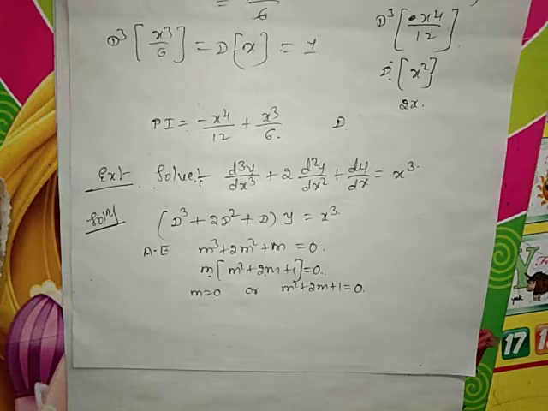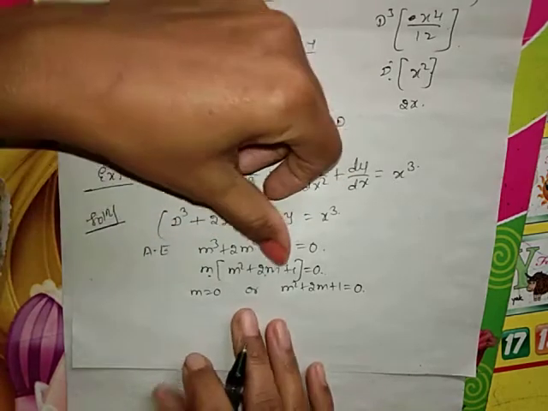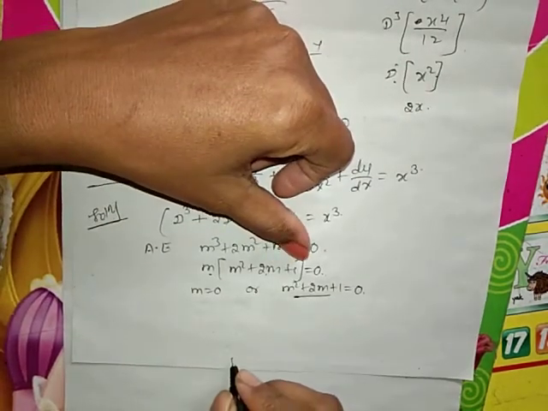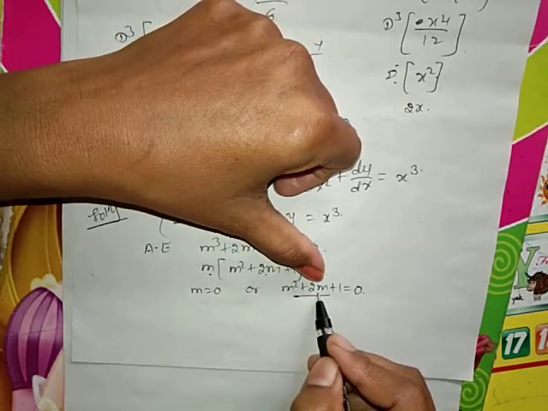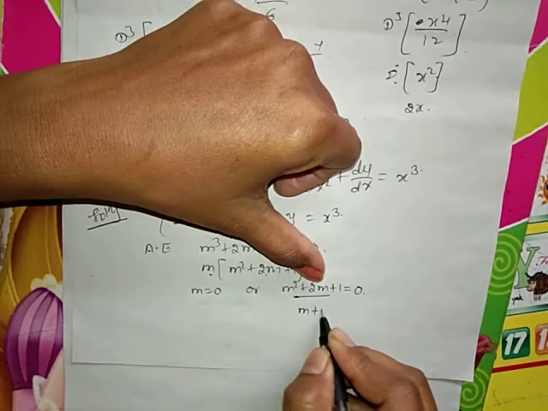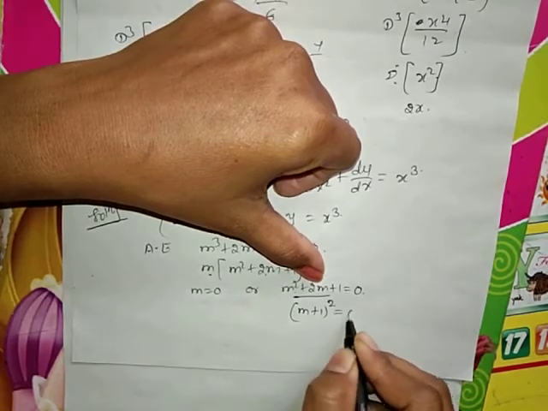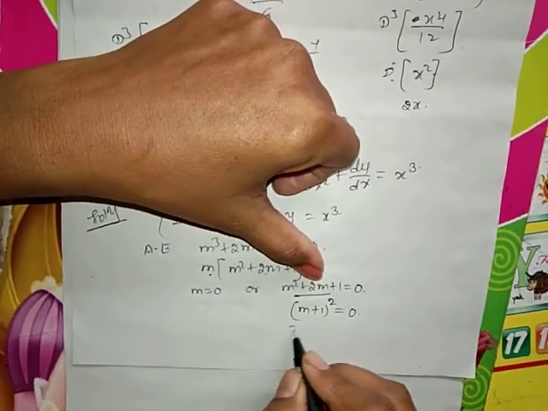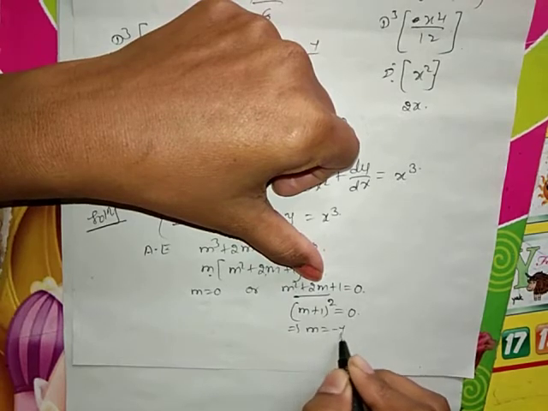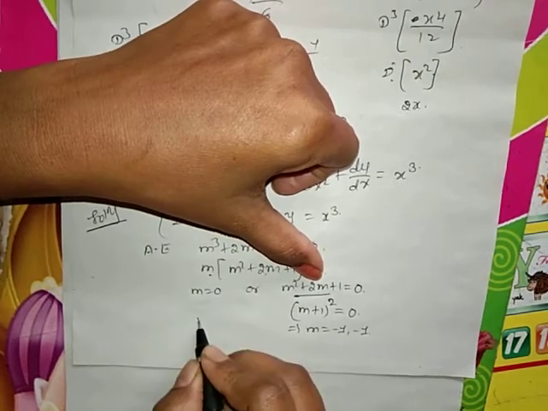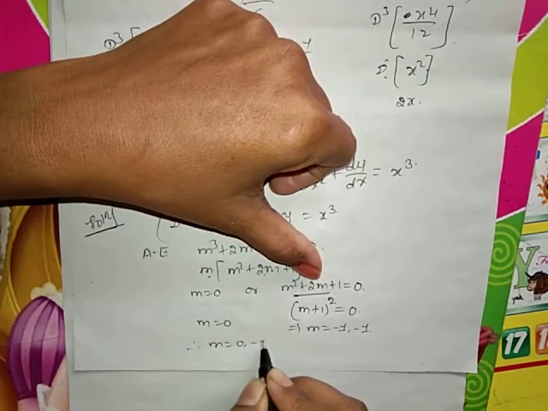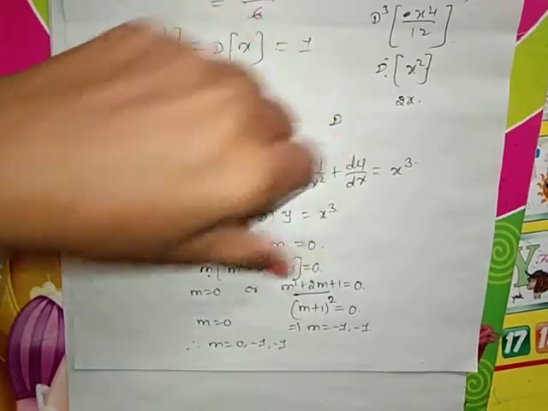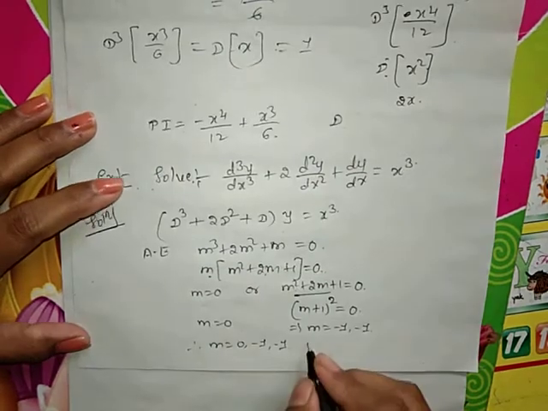Here, simplify the quadratic equation m square plus 2m plus 1 equal to 0. Using a square plus b square plus 2ab, that is m plus 1 whole square is equal to 0. That implies m is equal to minus 1, minus 1. Therefore m equal to 0, minus 1, minus 1 are the roots of the auxiliary equation.